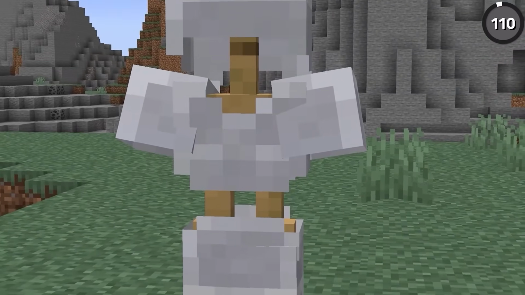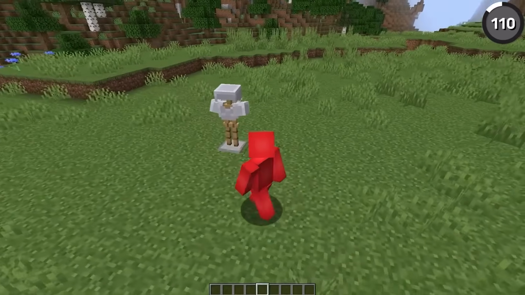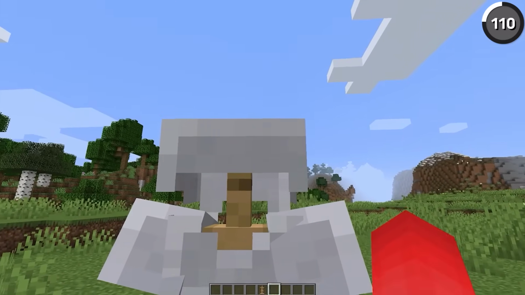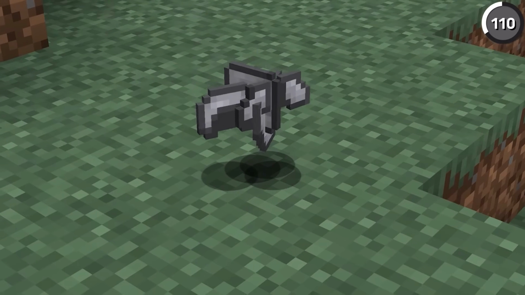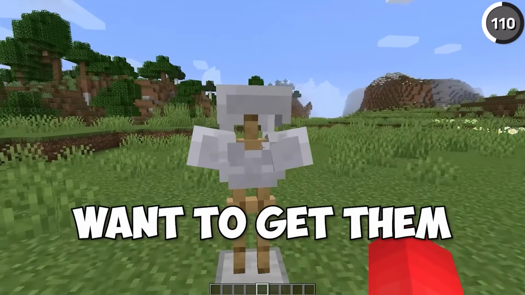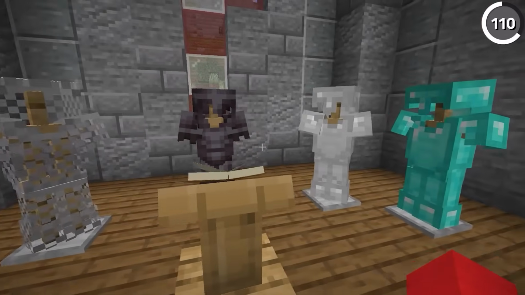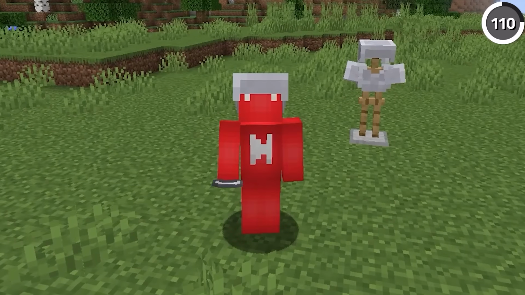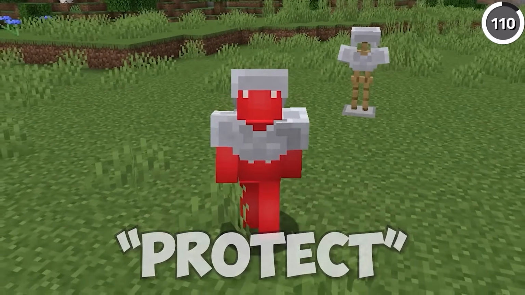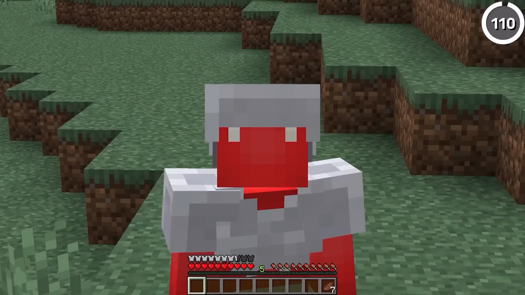This was the first armor ever added to Minecraft. When Mojang was testing out adding armor to the game, the first one that they added in was actually called plate armor. And while it looks pretty similar to iron armor, you wouldn't want to get them mixed up, since the plate armor unfortunately gave no protection when you wore it. And I've got to say, if you're testing out armor, I feel like maybe having the armor actually protect you would be one of the things that you'd want to try first, but maybe that's just me.